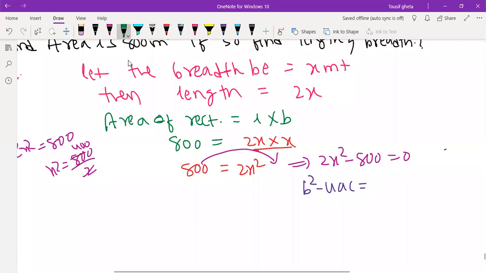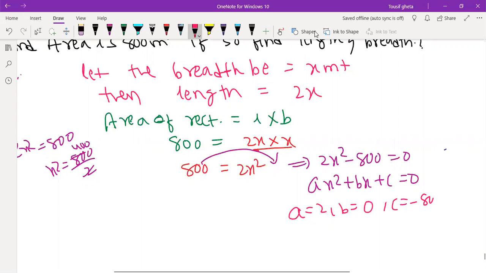If you get positive, real roots are possible. If you get negative, no real roots, not possible. So b square minus 4ac, we will do it. The process is a little lengthy, but it is compulsory. See, I am telling you, because in the question only it is mentioned clearly. So ax square plus bx plus c is equal to 0. A value is clearly 2, B value is 0 because x is not there. C is equal to minus 800. Carefully do.